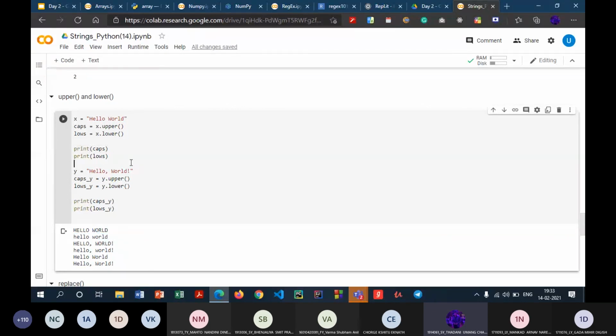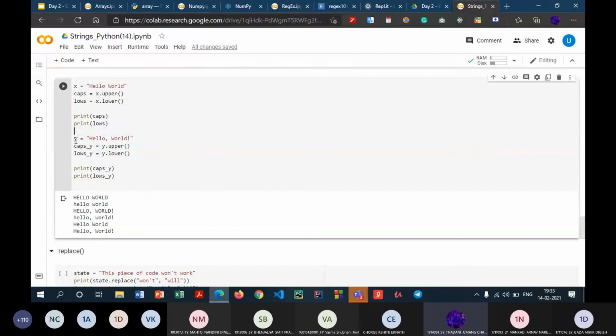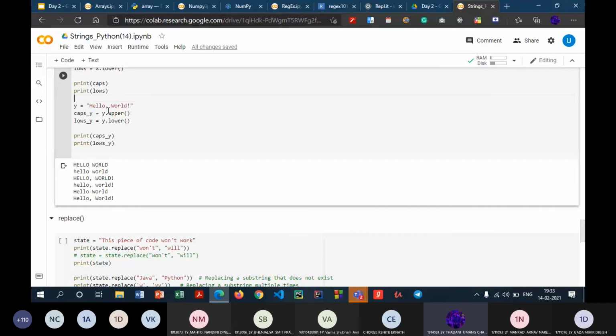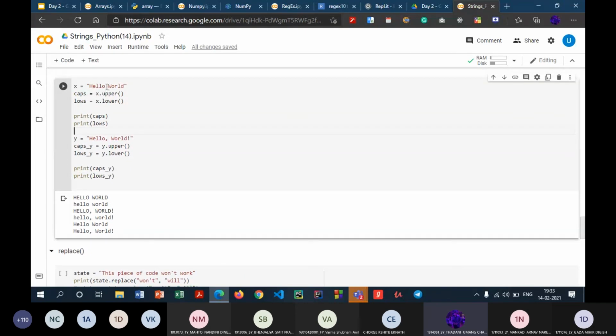Now, when I say y equal to hello, world, exclamation mark, this will also do the same thing. What is new in this example is that in the x example, we didn't have any special characters like comma or exclamation mark. But in y, we do have a comma and an exclamation mark. What Python will do is ignore this comma and exclamation mark.